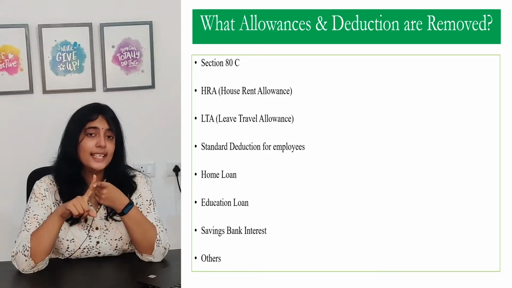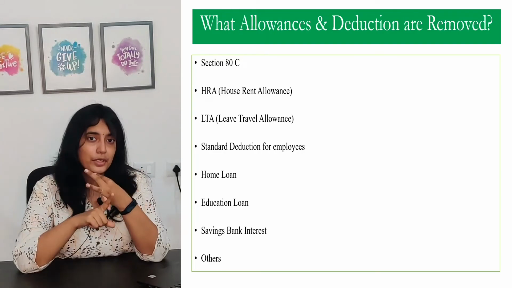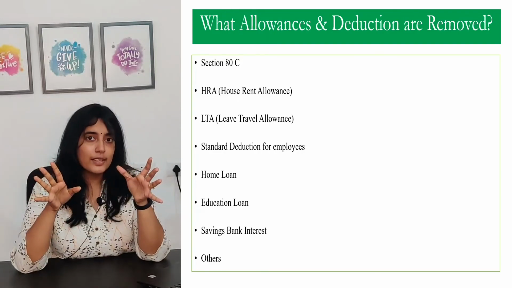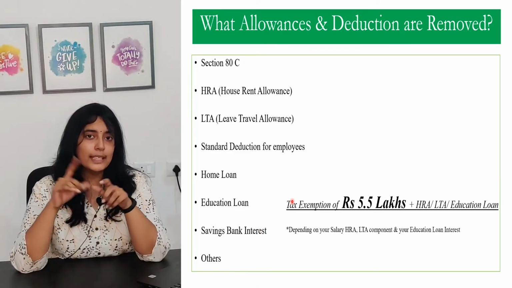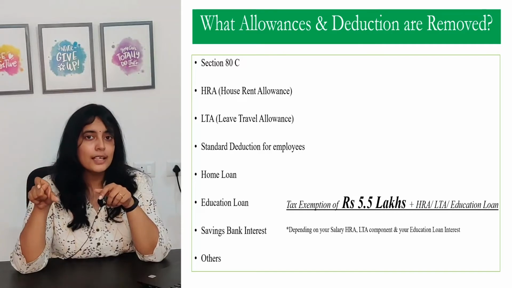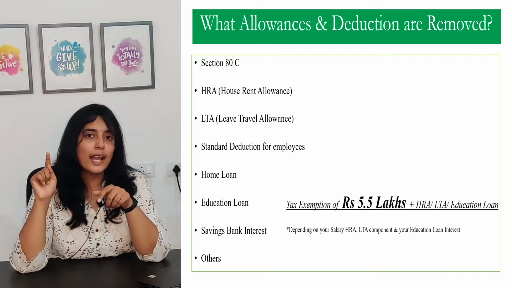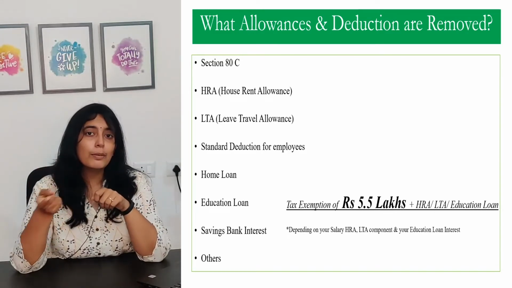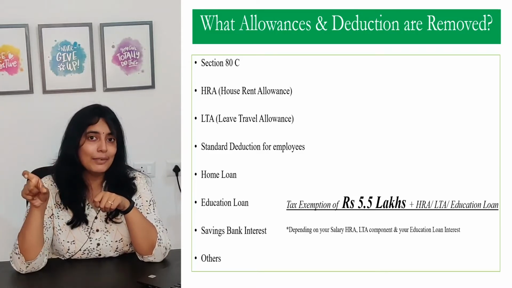So section 80C, leave travel allowance, house rent allowance, education loan, all of these exemptions are removed. And if I have to put a value for these exemptions, it will be a minimum of 5.5 lakh rupees plus additional amount based upon your actual HRA, leave travel allowance and your actual education loan. So by opting for the new regime, you will lose out the chance to claim tax exemptions of 5.5 lakhs